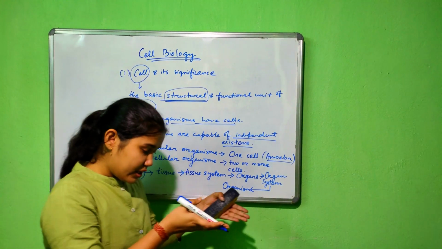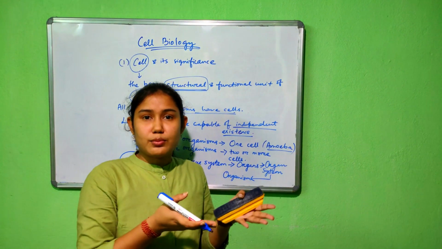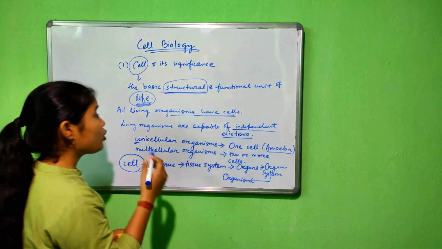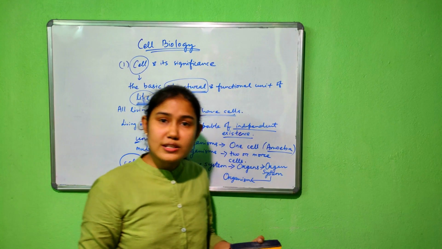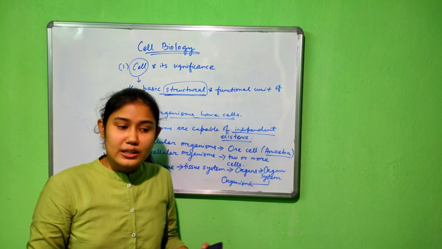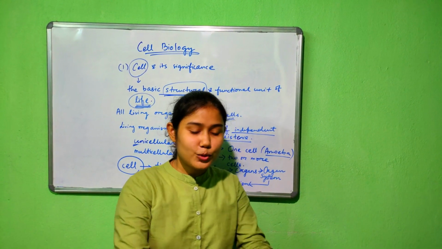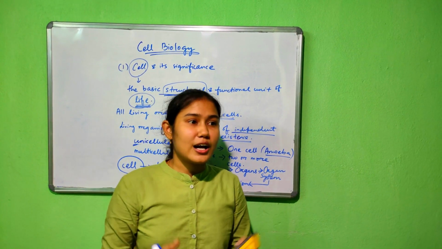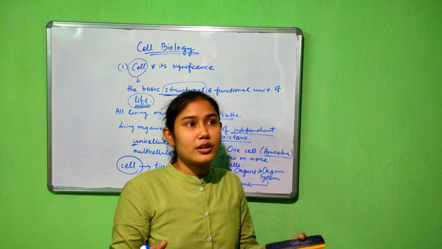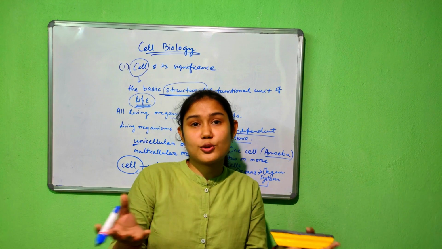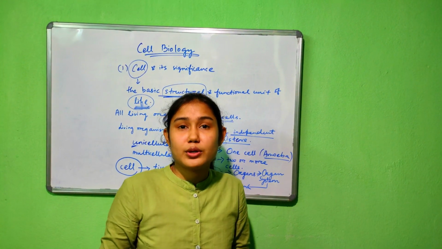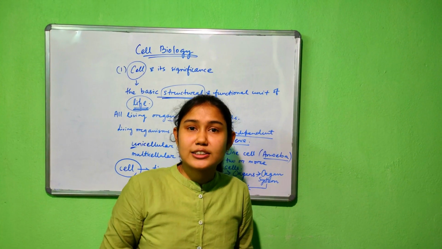Now come to the earlier example of a house. If there are no bricks, then there are no walls, no roofs. If we put our furniture in a plot where there is no roof or no walls, what will happen to it? Can we call it a home?